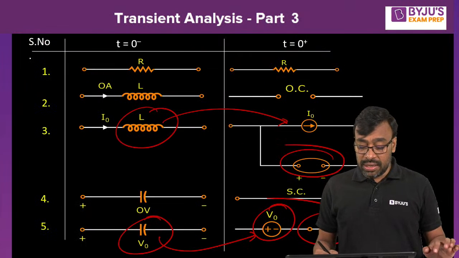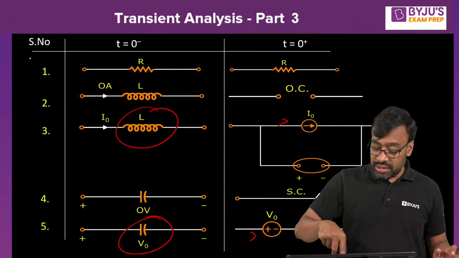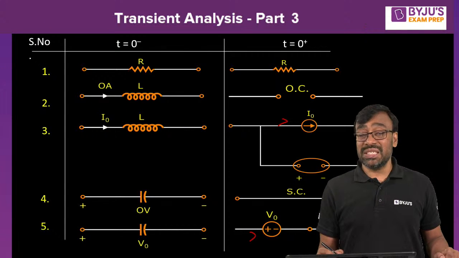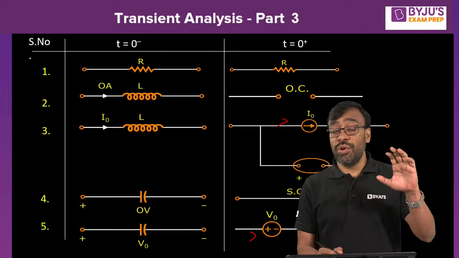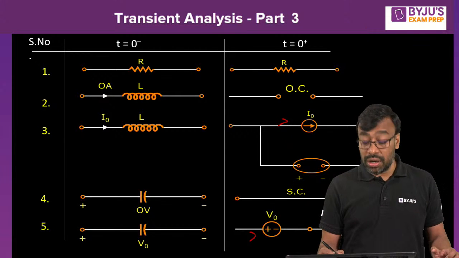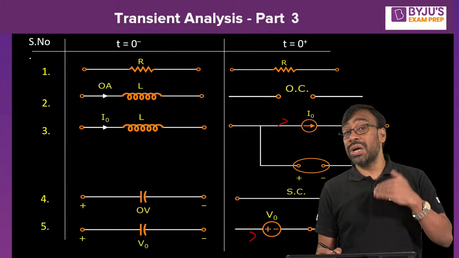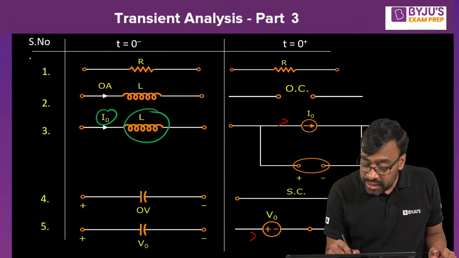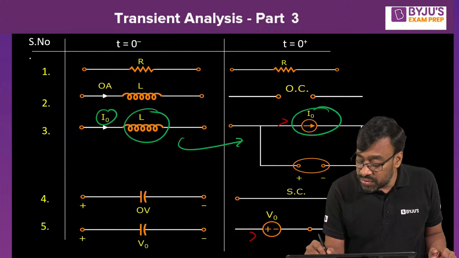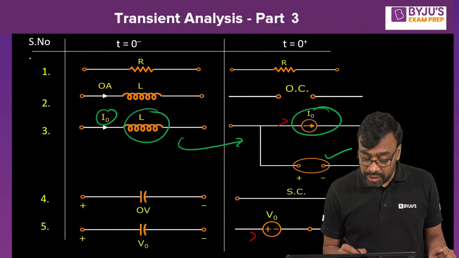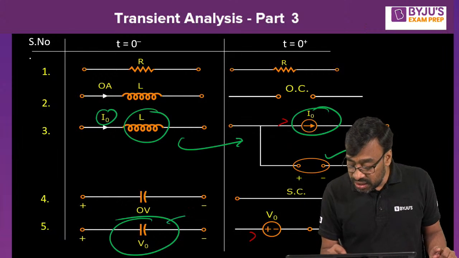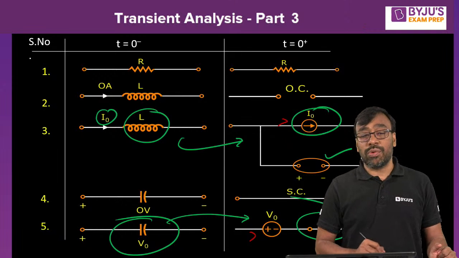Just go back to the circuit table here. What is the equivalent of the inductor at t equal to 0 plus? It is based upon what was the current flowing through the inductor and what was the voltage across the capacitor. The current flowing through the inductor was I naught, so the equivalent is a current source with a parallel inductor model. The voltage across the capacitor was found to be 10 volts, so it is equivalent to a voltage source with a series capacitor model.